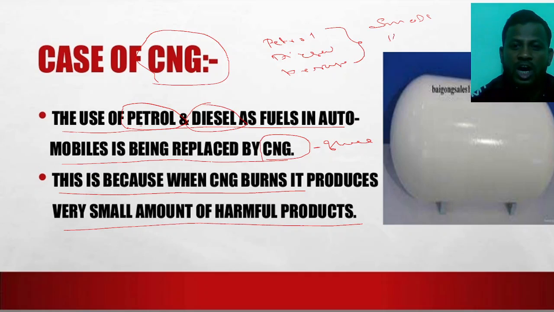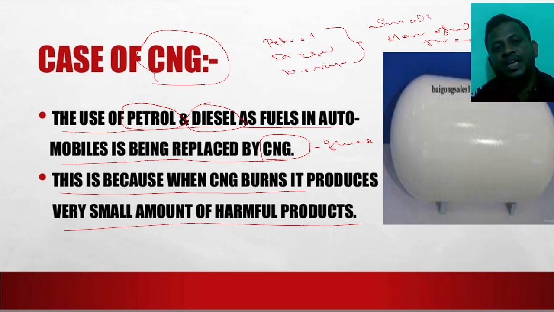Small amount of harmful products. So we are replacing our automobile fuel with CNG instead of petrol and diesel.